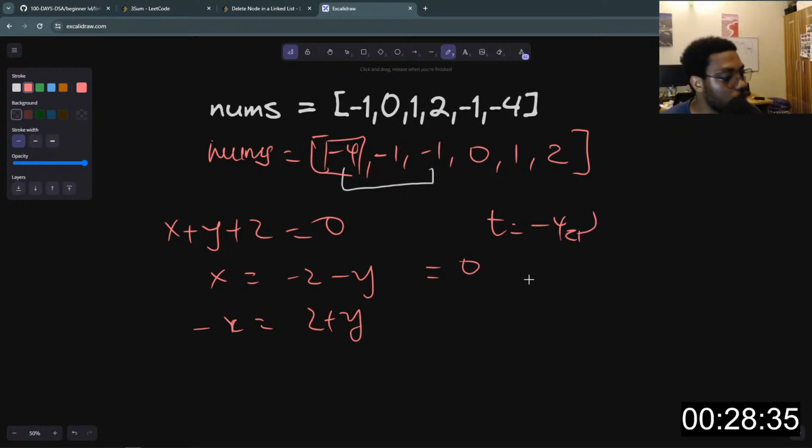And when we look through this array, when we start from this point, we can't start from the same value again. When we start from this point, we'll look through the array and we'll just realize there is no two numbers that add up to -4. Because we want to get -4. Just remember that we want to get -4 and not 4. So -1 here, and we just iterate through the array.